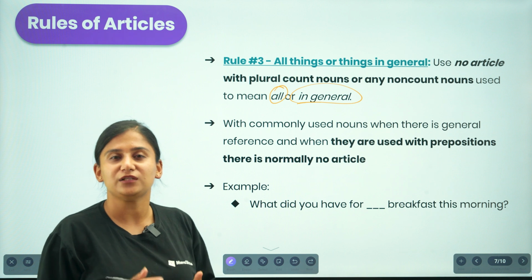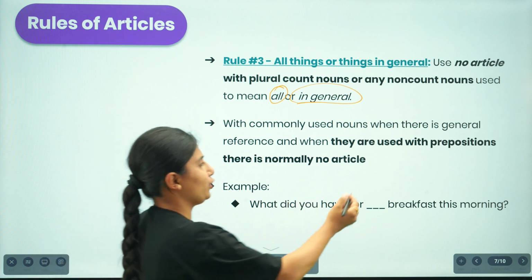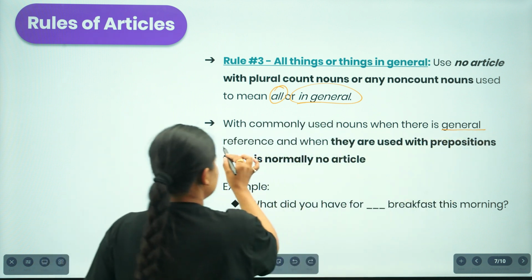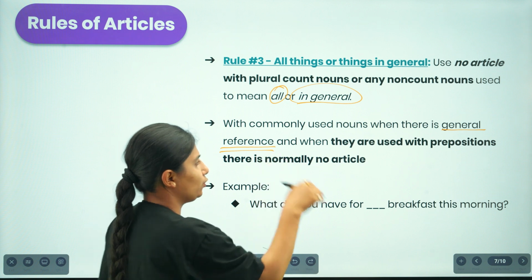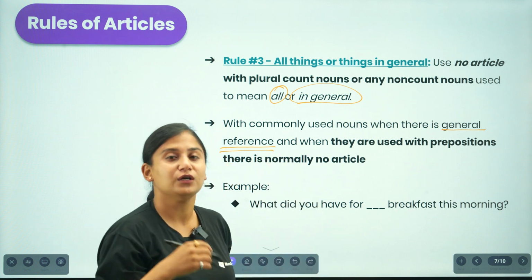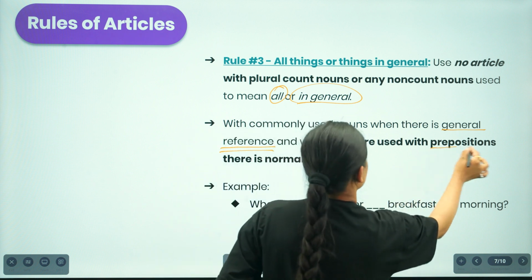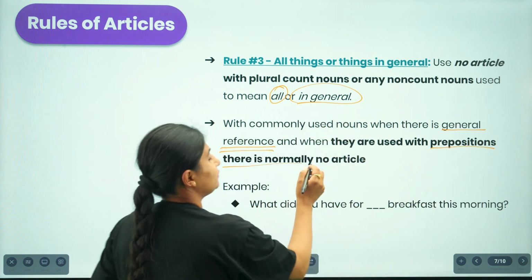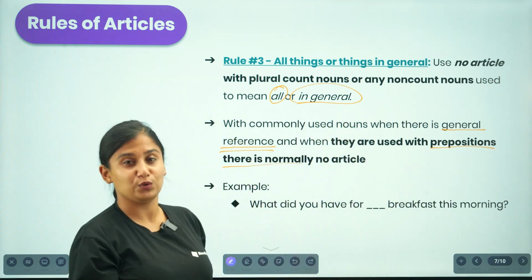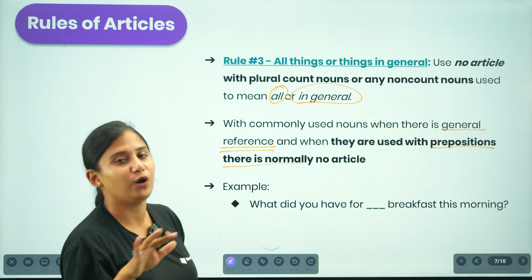So if we are indicating a general idea, then we are providing general reference, and whenever we are talking about that general reference using a preposition, then normally we don't use any of the articles before it. So there's a no article phase.